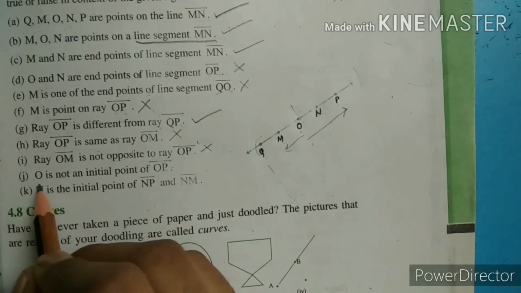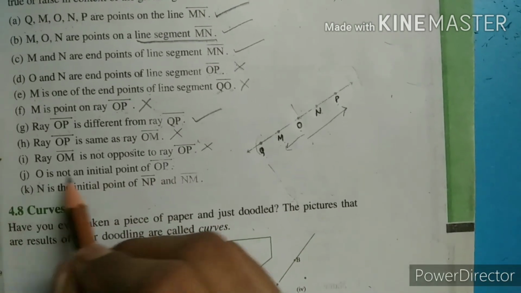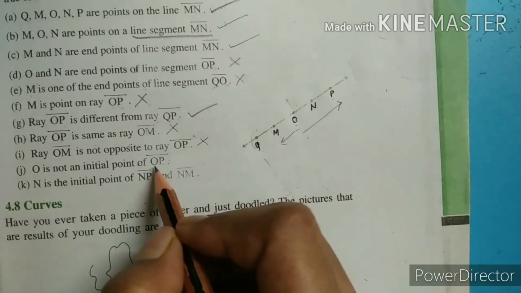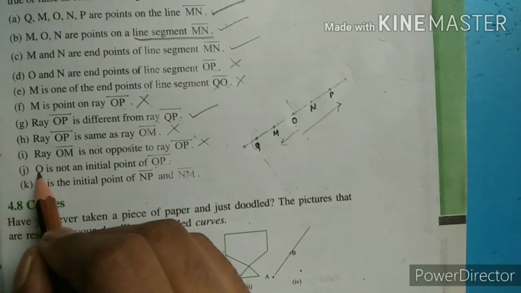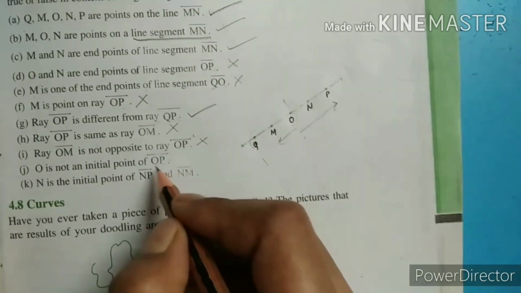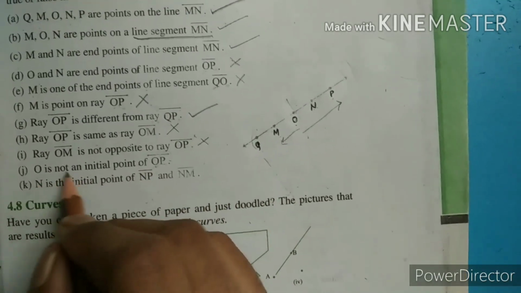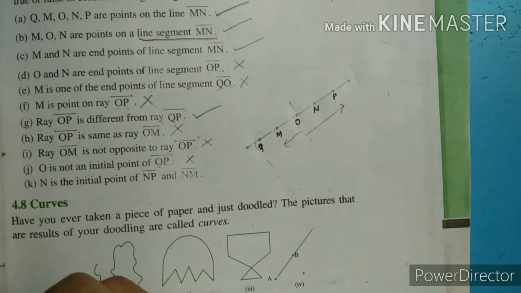J: O is not the initial point of OP. In the name also O is the initial point, and they say not. We can see that in OP, O is the initial point, and they are telling O is not the initial point. That's why this statement is also false.